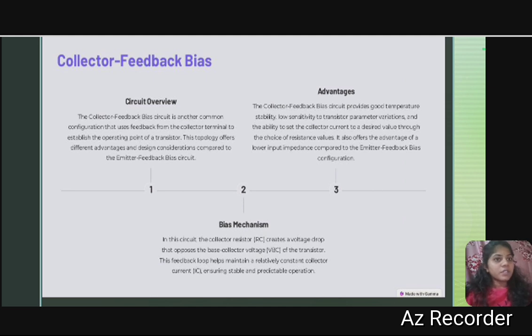It also offers the advantage of lower input impedance compared to the emitter feedback bias configuration. Then the bias mechanism in this circuit: the collector resistor creates a voltage drop that opposes the base-collector voltage VBC of the transistor. This basic feedback loop helps to maintain a relatively constant collector current.